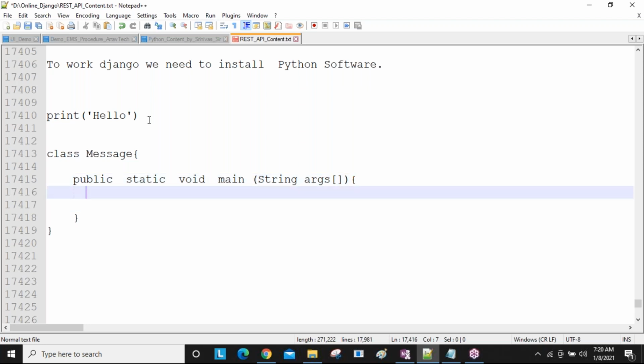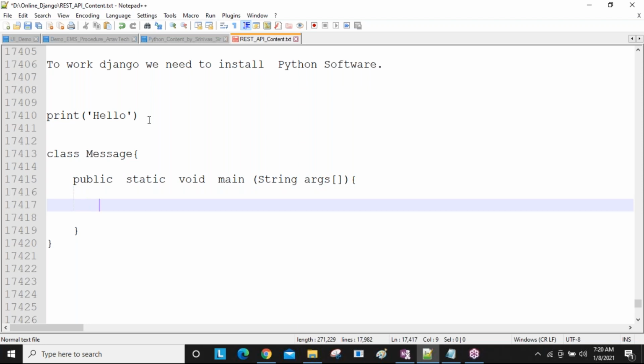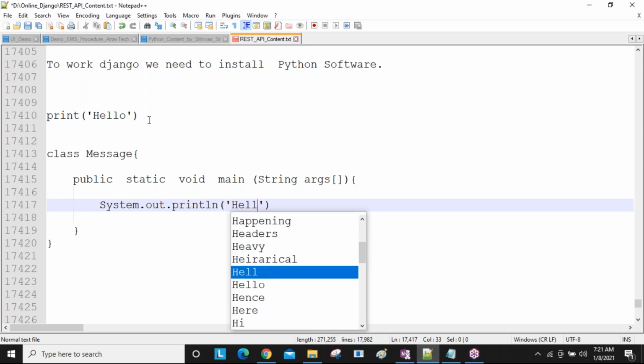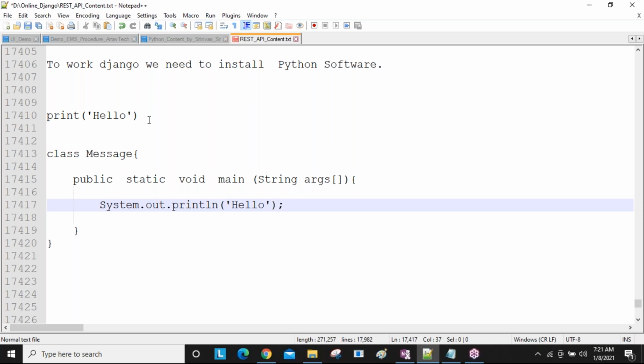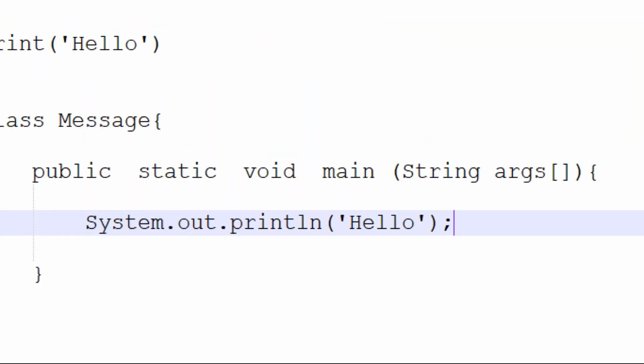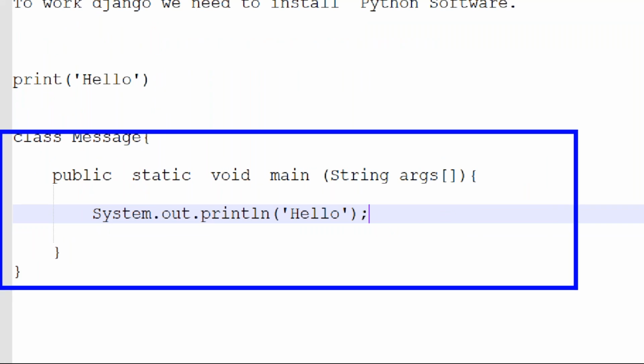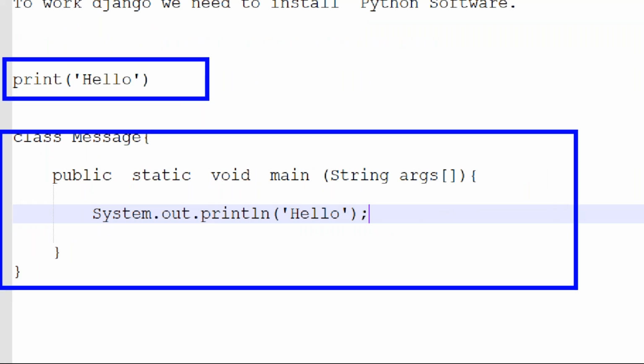So here they are going to develop. Next, System is a predefined class, out is a predefined object, println is a predefined method. Here, in string format, you write hello, and the ending semicolon is also required. Okay, so now you can see this is what we use in Java, and this is what we use in Python. If you want to display a hello message in Python, it's enough to just know the print method.